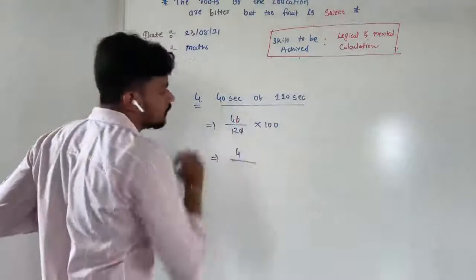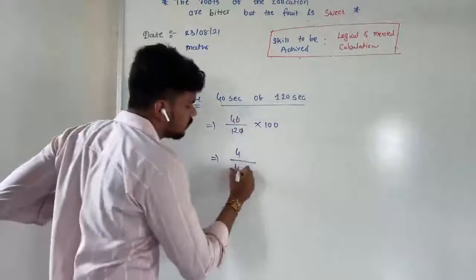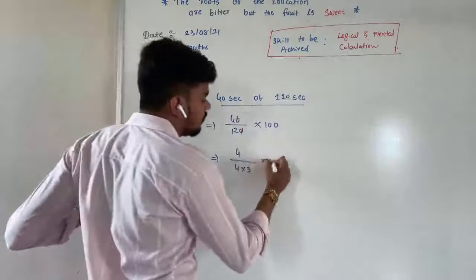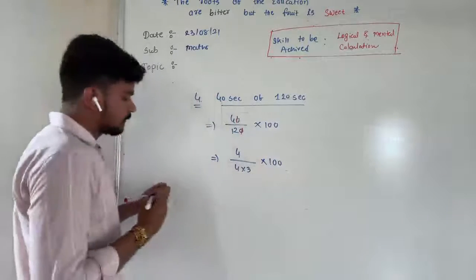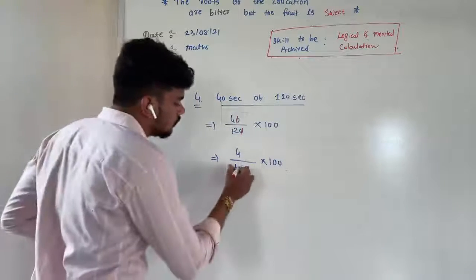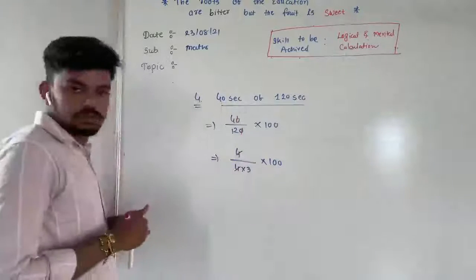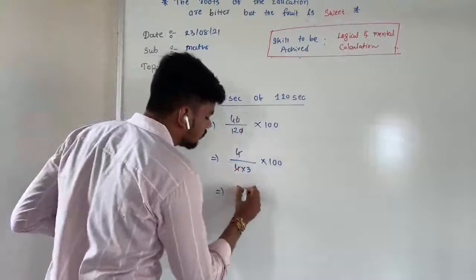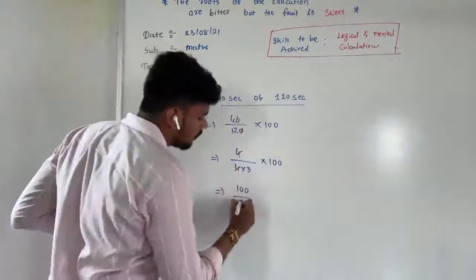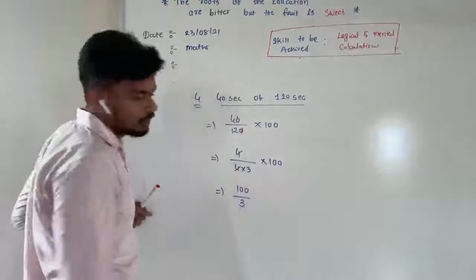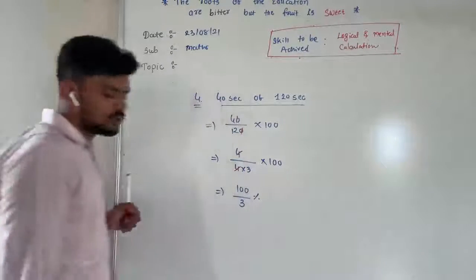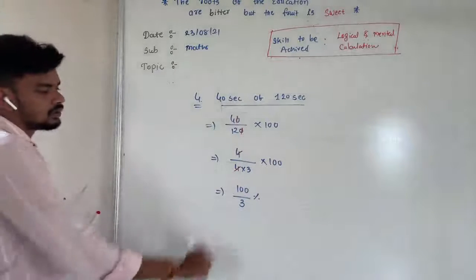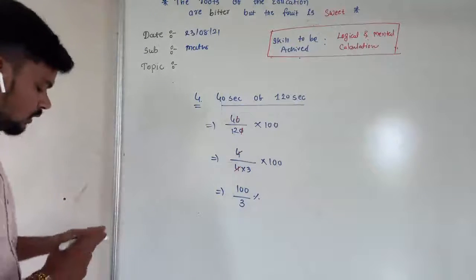So 4 upon 12 we can write like that, 4 3s are 12, and that 100 multiplied as it is. And now 4 is common, so we can cut it out. Now in the numerator we remain with 100, and in the denominator we remain with 3, and that is what we got as a percentage. Right? That could be the answer, but it is in fraction form.